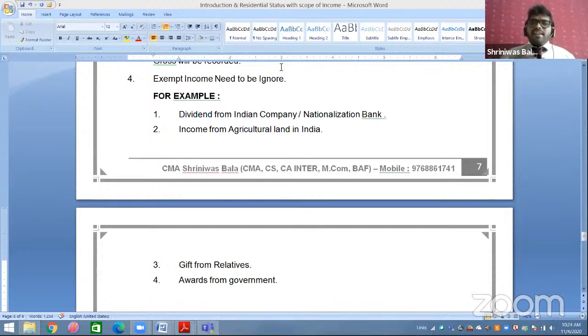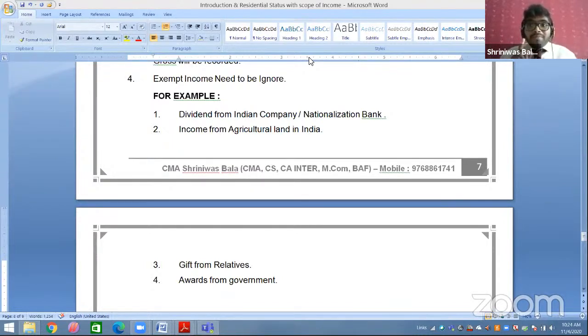Whatever dividend you receive from SBI or Andhra Bank and so on will again be exempted and you have to ignore it. So dividend from an Indian company or nationalized bank is exempted and ignored.